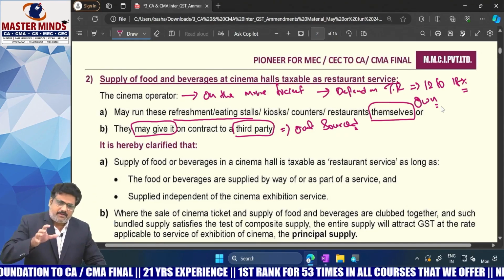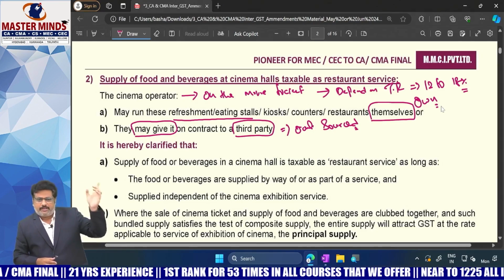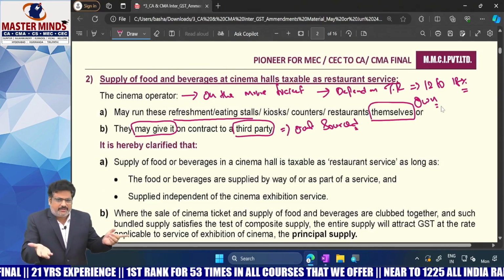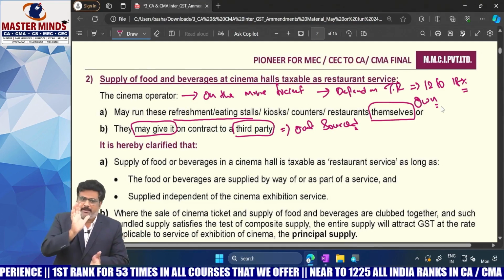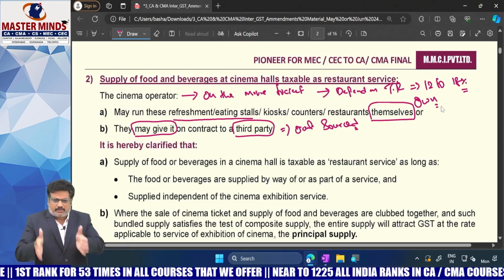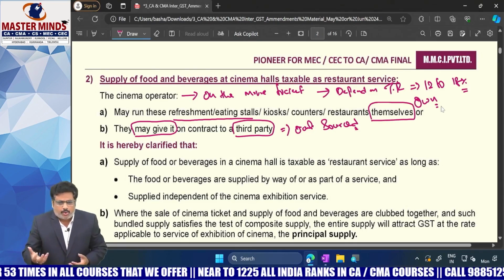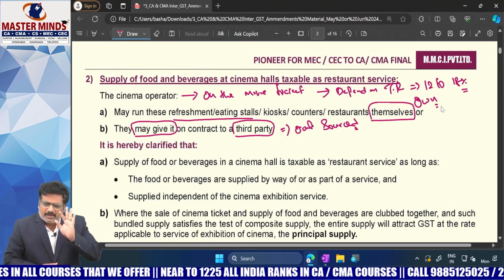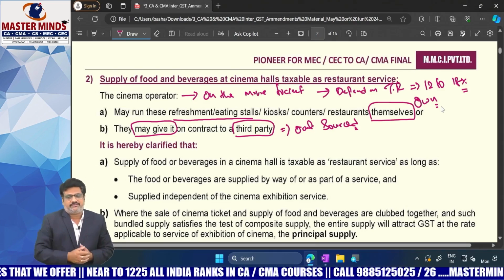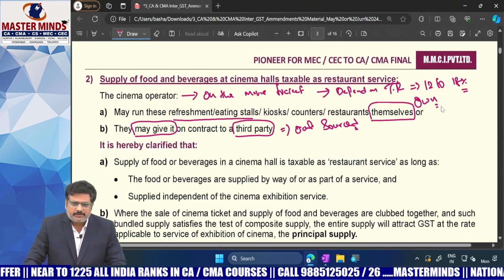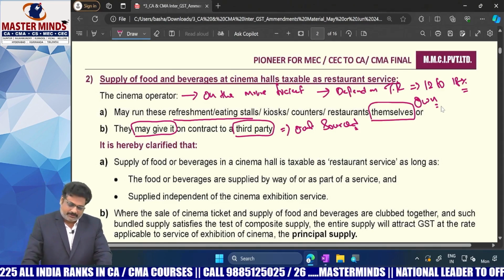Second one, PVP may also have its own food outlets, just like what happens near the screen. I told you Creamstone is there within the premises of PVP mall. But near the movie screen, some popcorn, coke, all these things are generally, in majority cases, sold by the PVP owned food outlets. So it can be of two ways. They can be run by themselves or they may be outsourced to some third party.